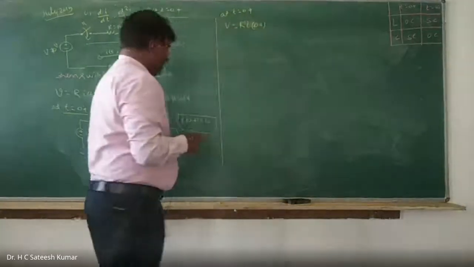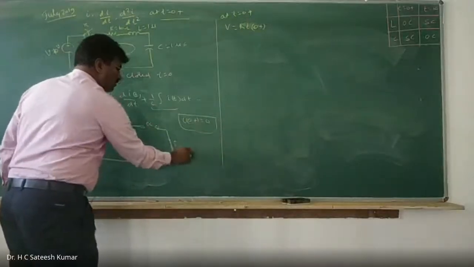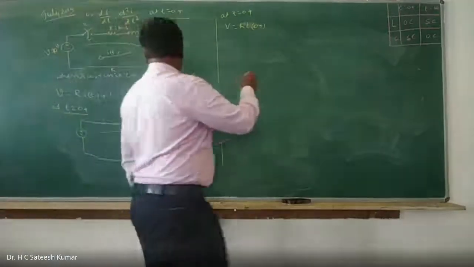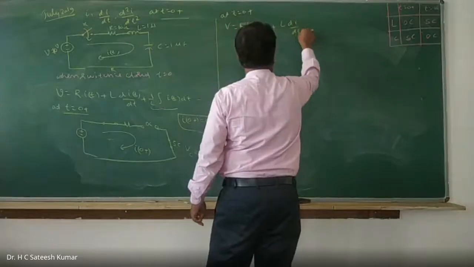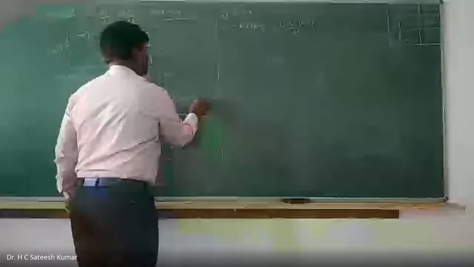Now you substitute the value. This is short circuited, means Vc is equal to 0. So therefore R into I0 plus L into di by dt at 0 plus, we can write it. Substituting in 1.